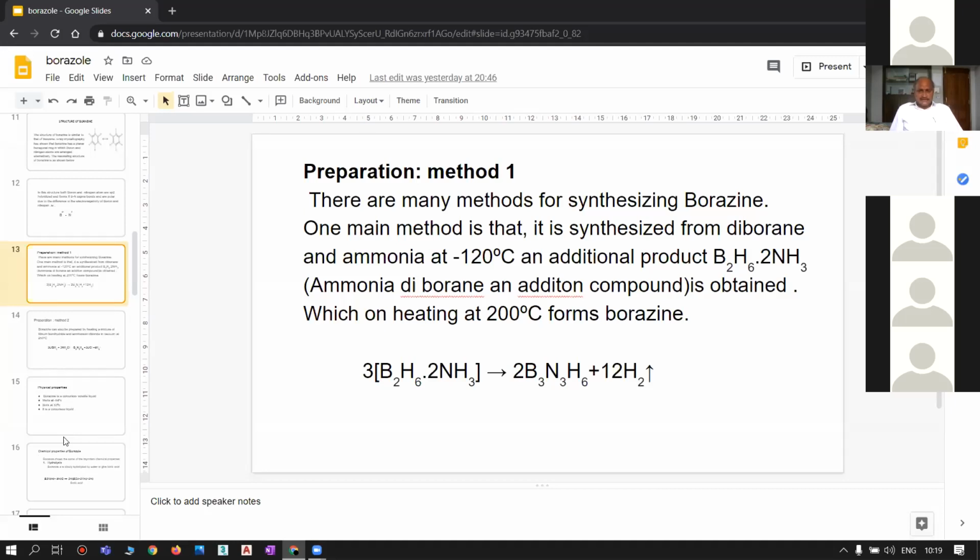In the initial stage, an addition product is formed, called ammonia diborane, which on further heating at 200 degrees centigrade forms borazole.